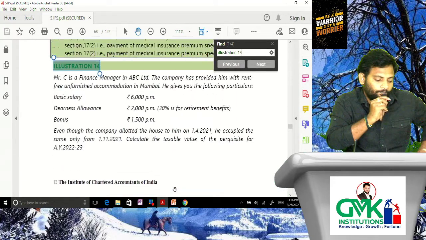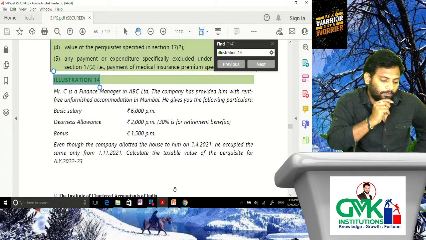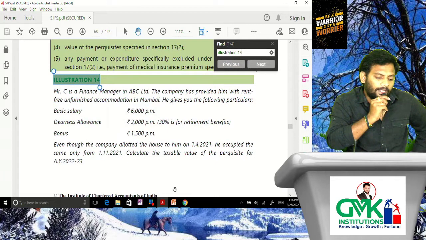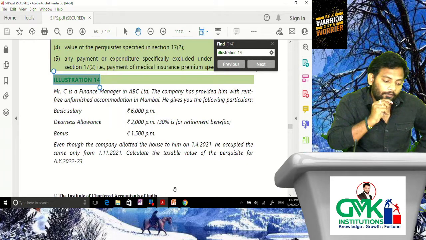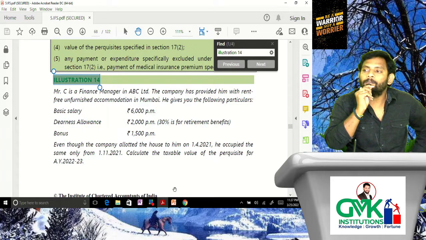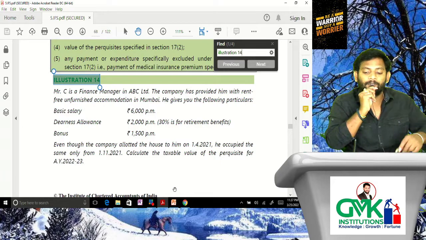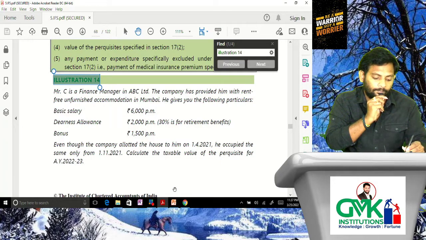Okay, let's verify. If nothing is specified, it means the accommodation is owned by the employer. Therefore it is owned by the employer and he is a non-government employee. That means it completely depends upon population. The accommodation is located in Mumbai, and Mumbai comes under greater than 25 lakhs population. Then what is the TV of benefit? 15% of salary. Let's verify.